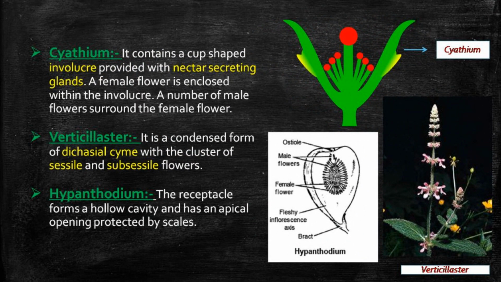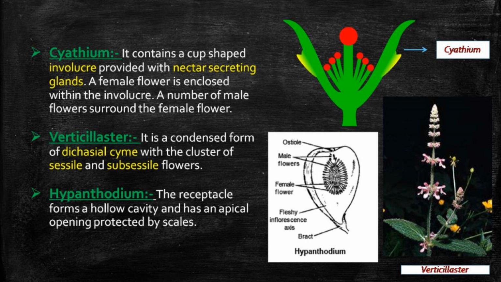Cyathium. It contains a cup-shaped involucre provided with nectar-secreting glands. A female flower is enclosed within the involucre. A number of male flowers surround the female flower. This is another type of inflorescence. Next, the verticillaster. It is a condensed form of dichasial cyme with a cluster of sessile and subsessile flowers.